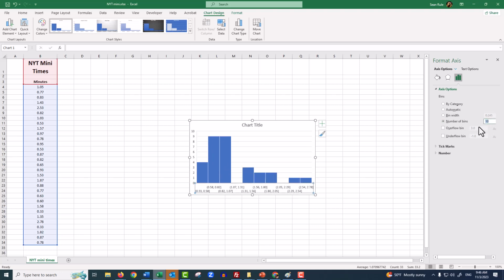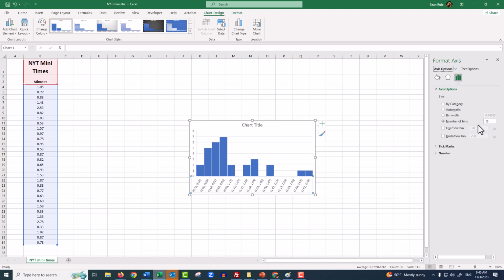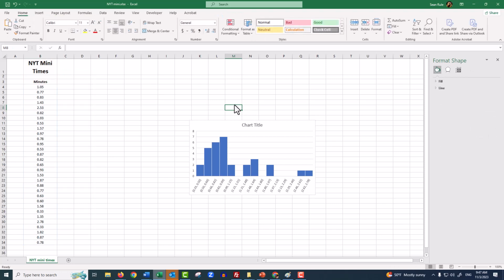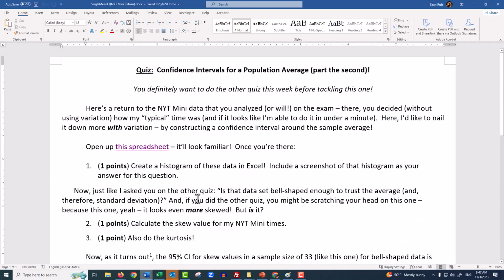Yeah, there's definitely some skew. We can go with a few more. Yeah, this one looks more skewed than the eggs. I mean, the eggs definitely had a tail like this one, and the tail makes sense because, just like much data in the world, it's got a hard 0 on this side, and it can stretch out as far as it wants on this side. The question is, is it too skewed to trust the average? And that's what I have you checking.